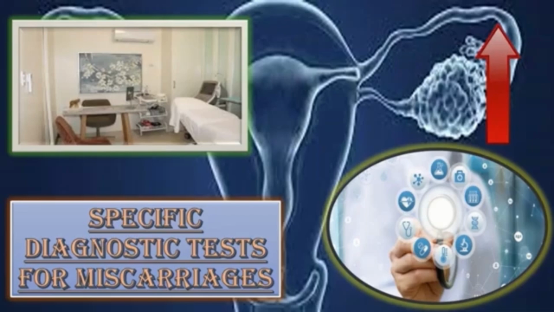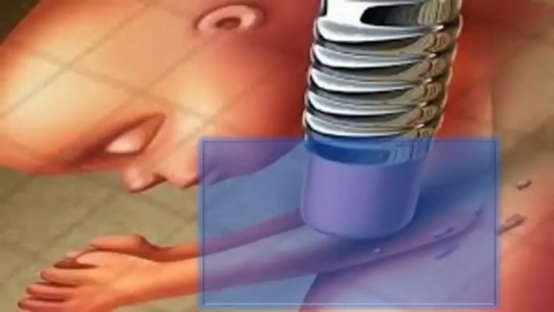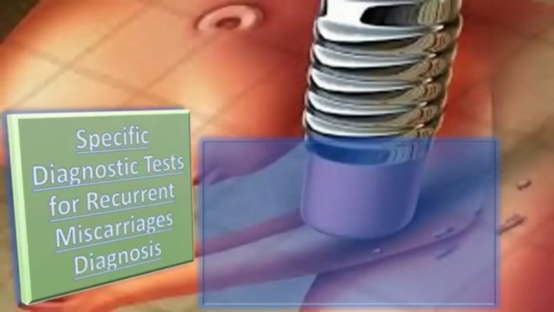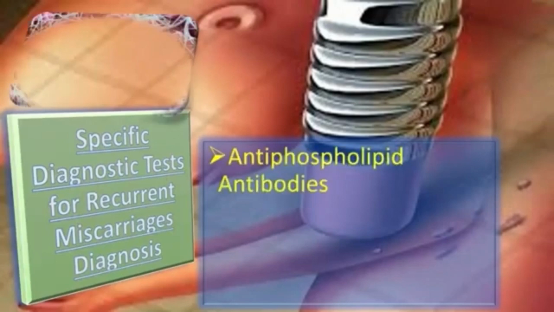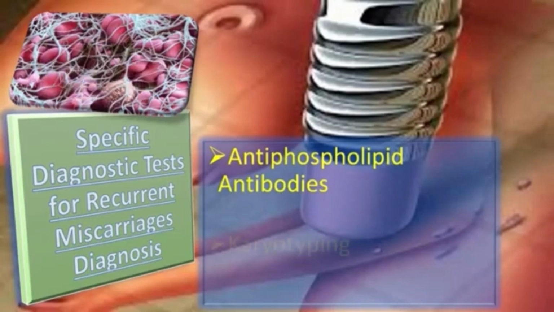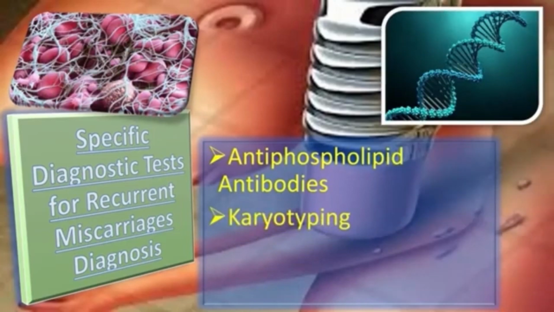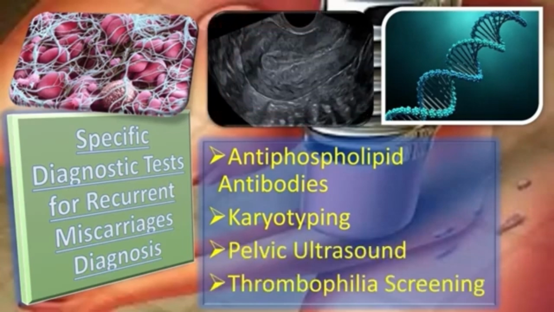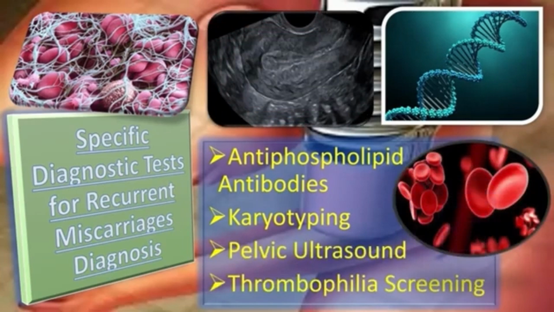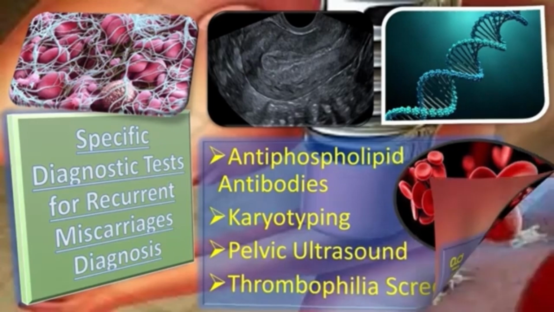So what are those specific diagnostic tests for the diagnosis of recurrent miscarriages? We have antiphospholipid antibody testing. Secondly, karyotyping, pelvic ultrasound, and thrombophilia screening. One by one, we will discuss all these tests.